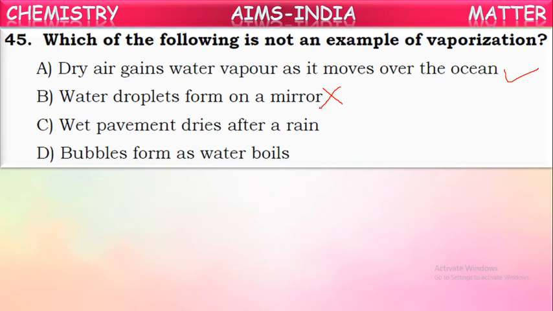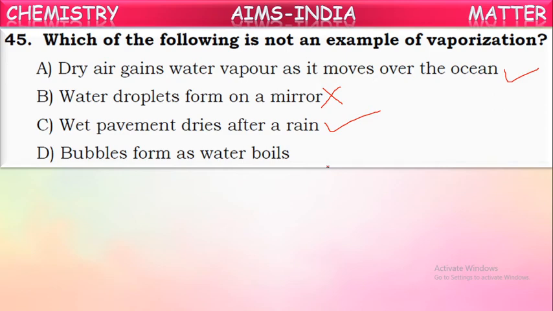Okay, next one. Wet pavement dries after rain. Yes, when it rains, the pavements and footpaths become wet, but after a certain time that wetness dries. This is because of evaporation or vaporization of that water. This is correct. Next one, bubbles form as water boils.